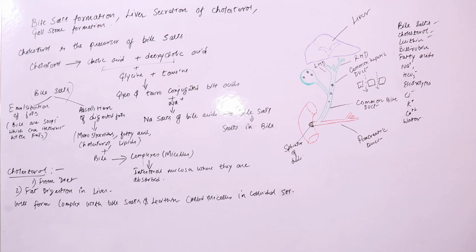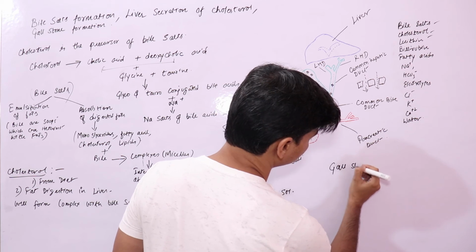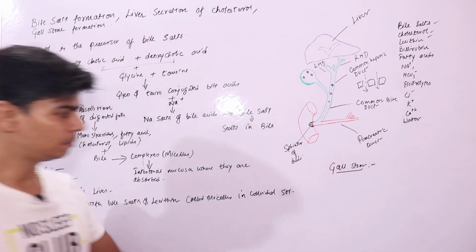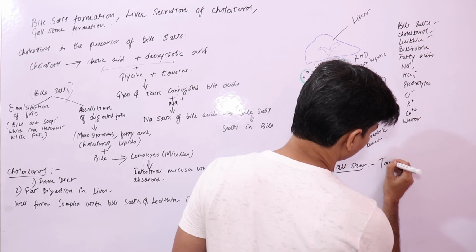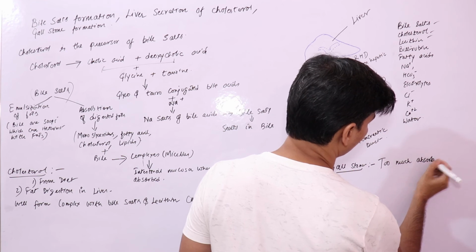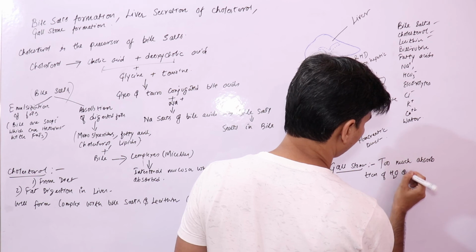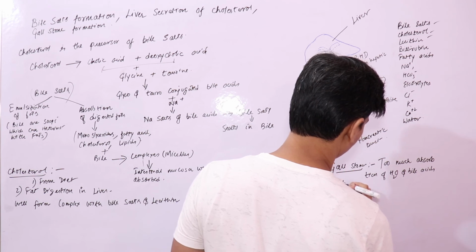I'll just write it over here. Your gallstones result from too much absorption of water and bile acids from bile.